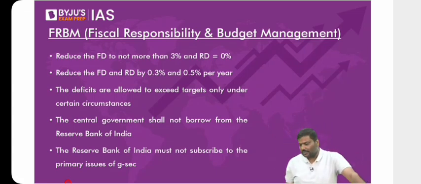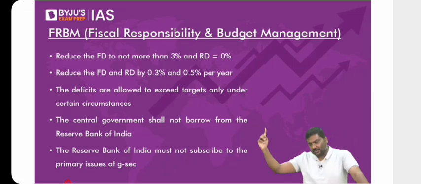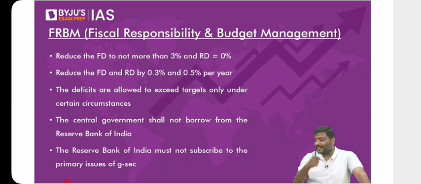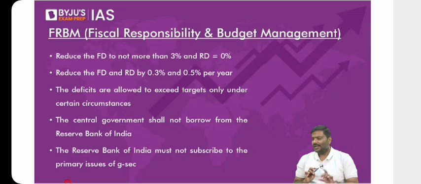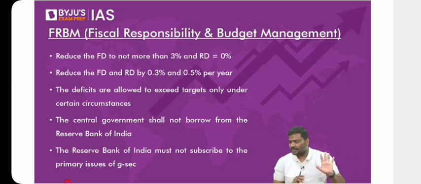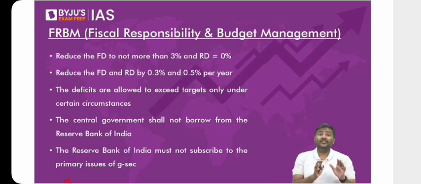Can I go forward now? 1 is a non-debt creating revenue receipt. 2 and 3 are non-debt creating capital receipts. Do not be confused. This is how they use the technical terms. And if UPSC wants to confuse, definitely these are the terms they will use. Is it okay? Right. So this is the division in the revenue receipt as well as capital receipt.